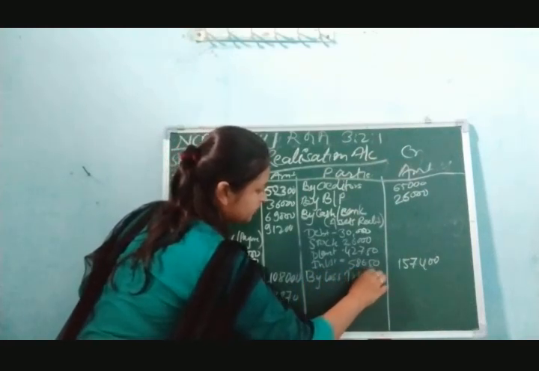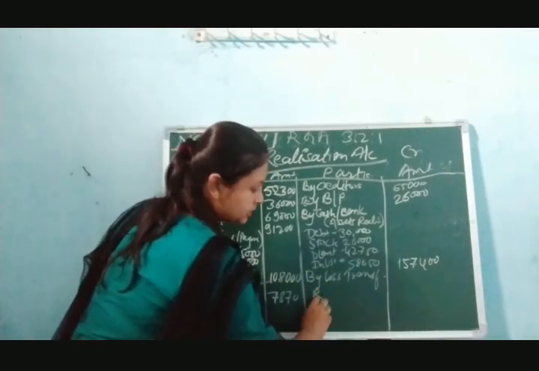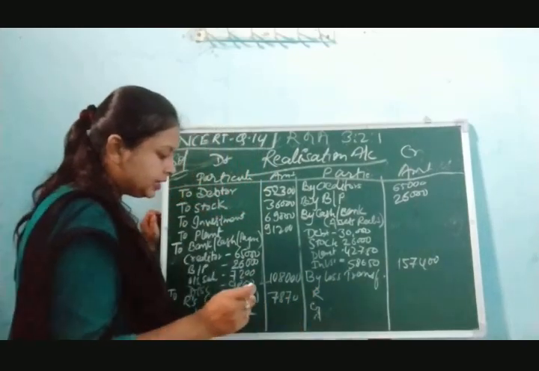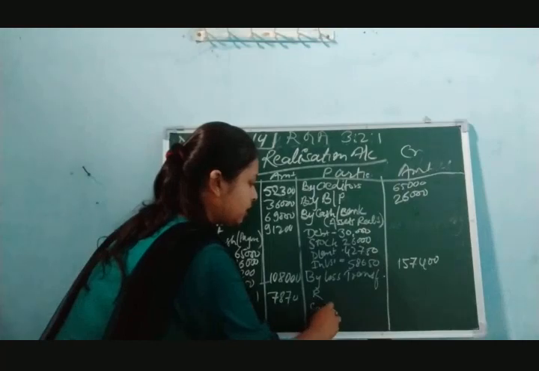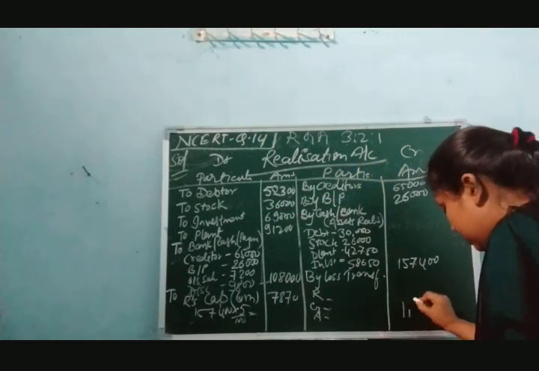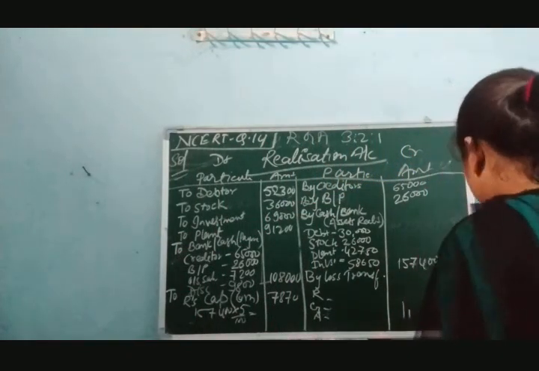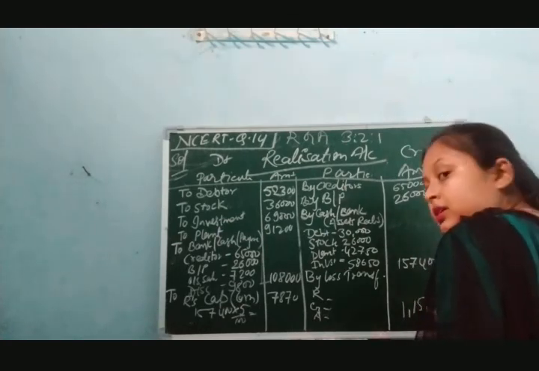The loss is transferred to the partners' capital accounts, that is Rita, Geeta and Ashish. Here we are going to write down 1,15,970.